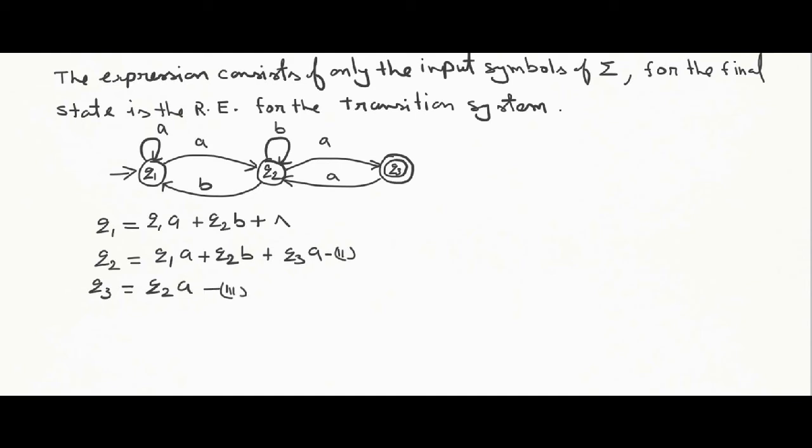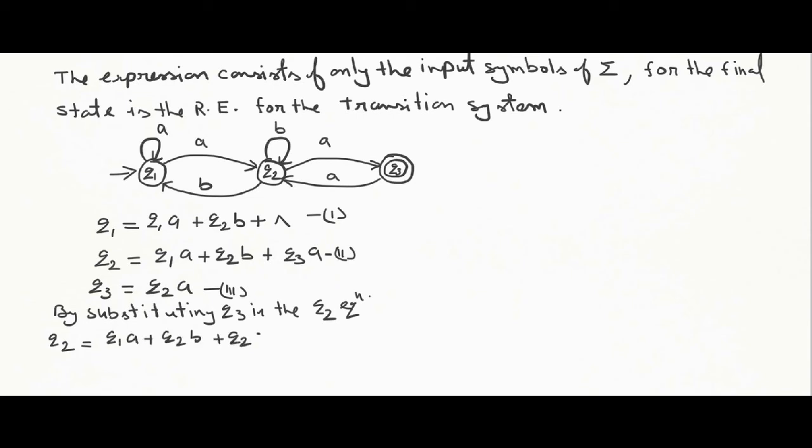Now we have to use repeated substitution. Using the value of Q3 in equation 2, we substitute Q3 in Q2. So Q2 is equal to Q1A plus Q2B plus Q2AA. Now rewrite this equation: Q1A plus Q2(B plus AA).